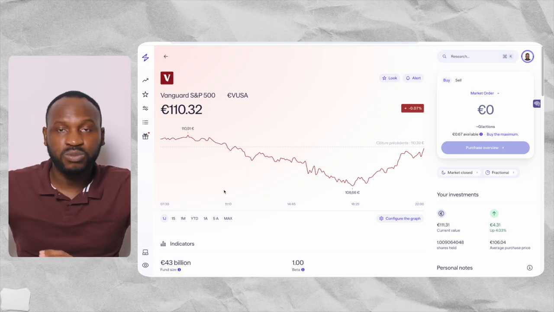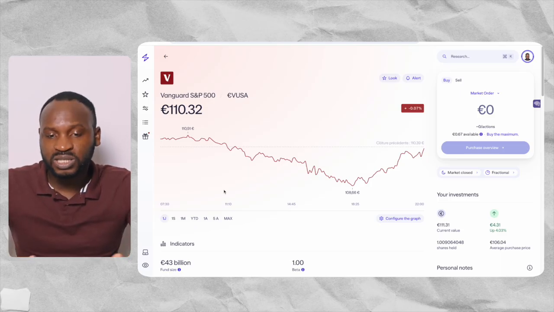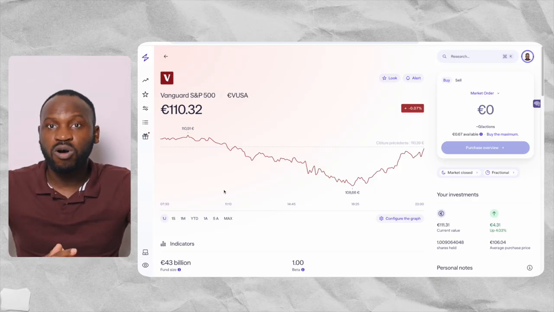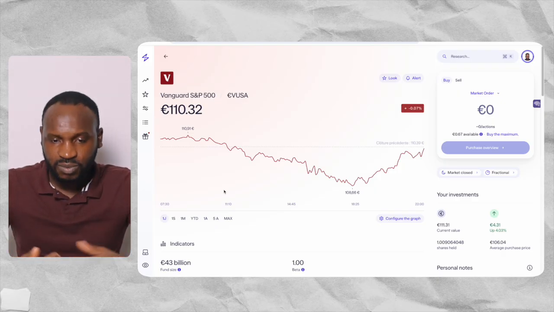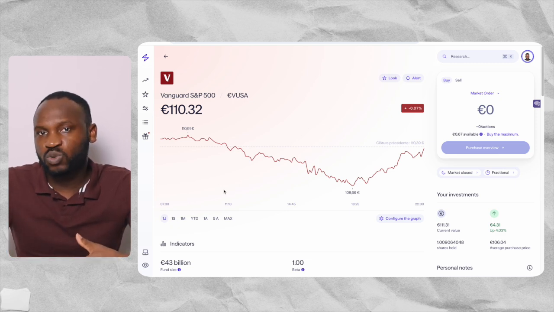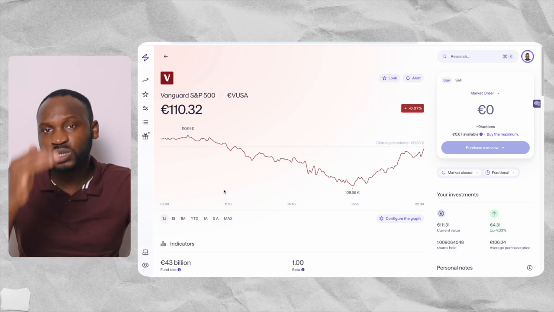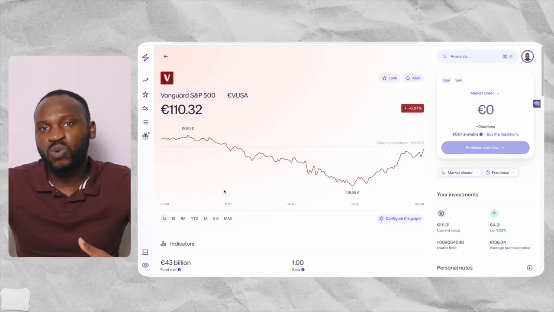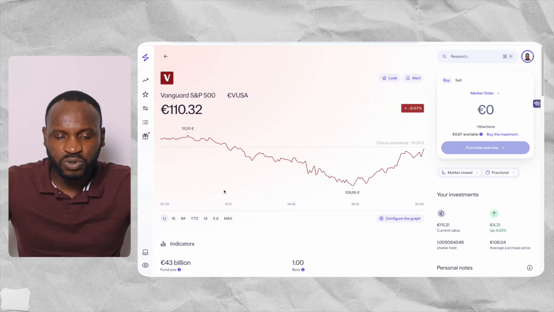So once it opens, let us say you want to invest in it. You can search for the S&P 500 fund that you want to invest your money in, or you can just type any fund that you want to invest in, or you can go through the list of what they have and choose if you find something that is suitable to what you want. That is why I said do your own research before you invest in them.